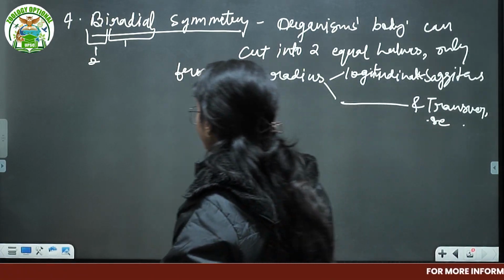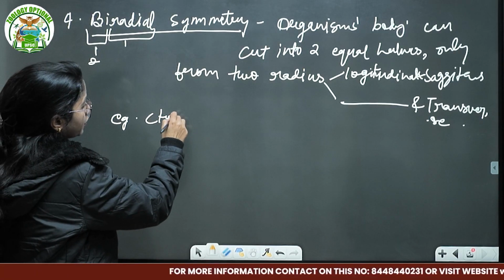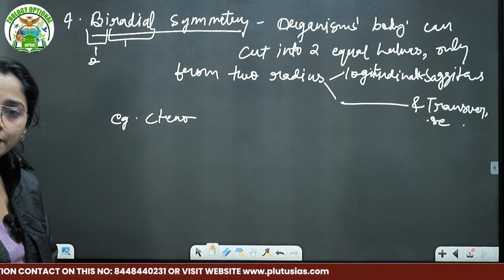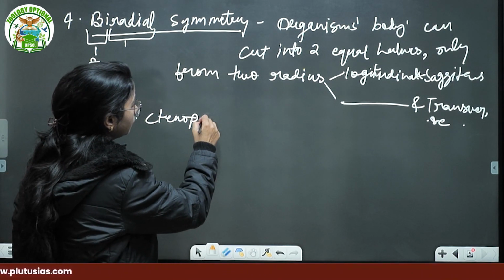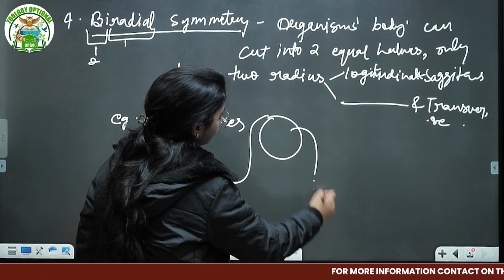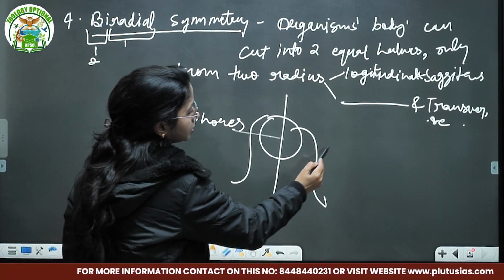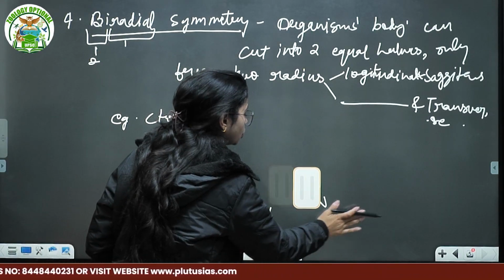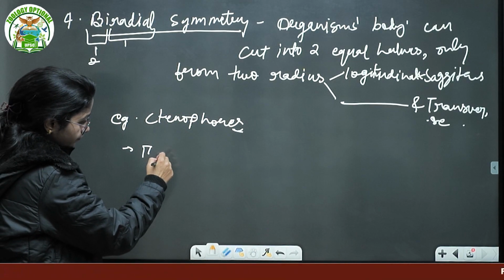Okay, that means these are mainly found in which group? In Ctenophora. Example, in ctenophores. Ctenophores are also known as comb jellies. Protozoa, Porifera, Coelenterata, then Ctenophora, that is your comb jellies. So either you cut equal along the longitudinal axis and the horizontal axis. That means they can be cut into two equal halves only from two radii, not more than two.